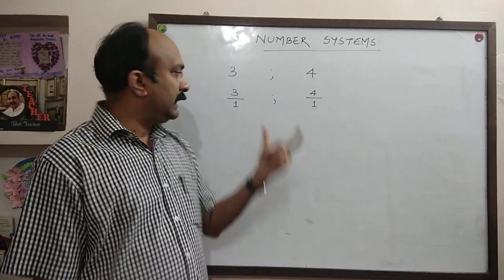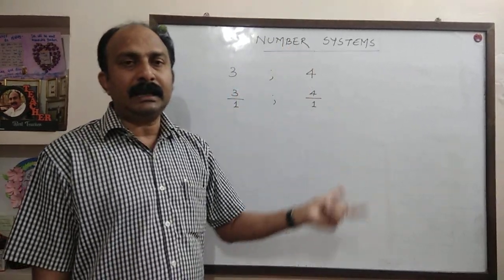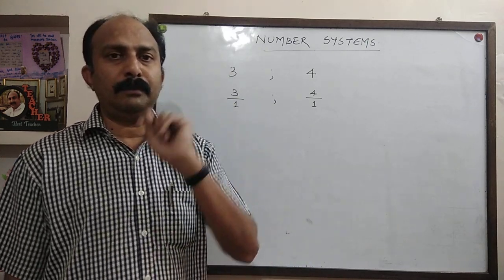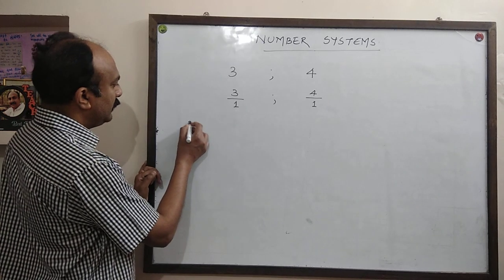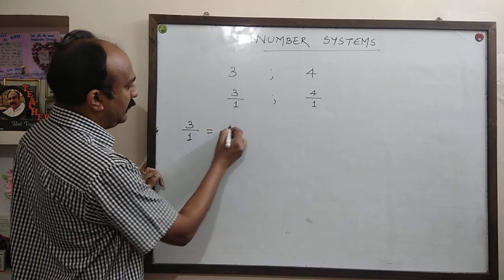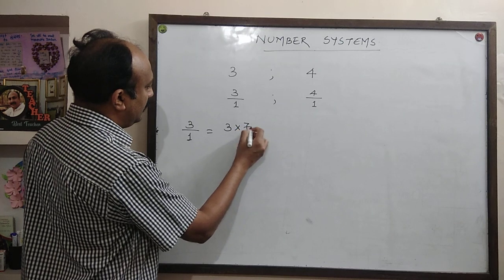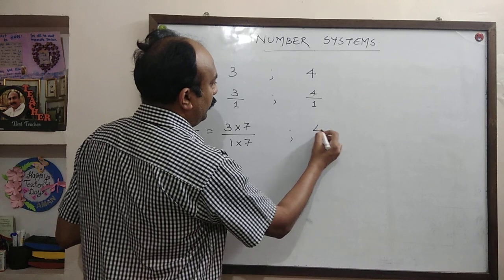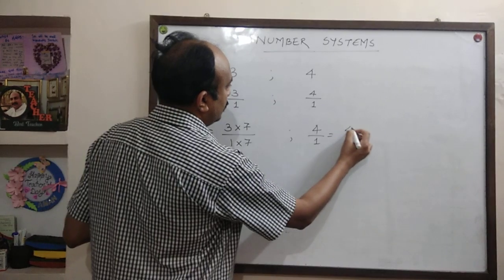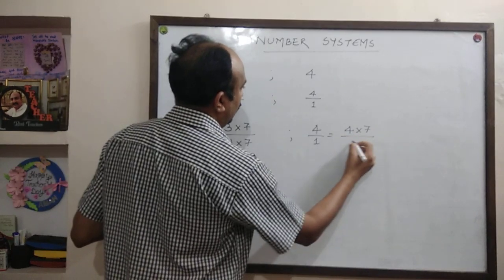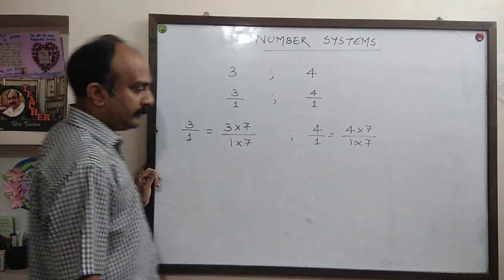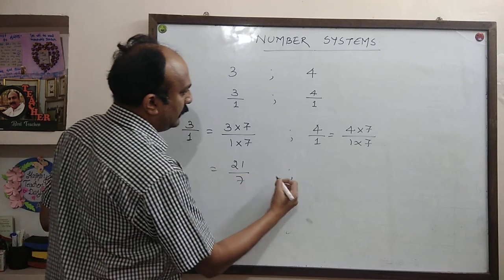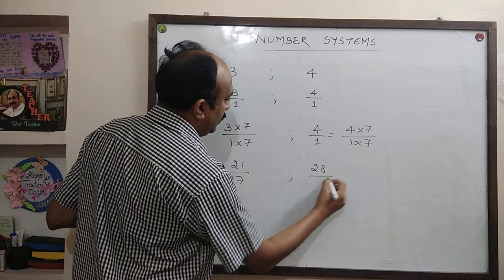So we will multiply the numerator and denominator of the first and second numbers by 7, one more than 6. So 3 upon 1 can be written as 3 into 7 upon 1 into 7. 4 upon 1 can be written as 4 into 7 upon 1 into 7. That is 21 upon 7 and 28 upon 7.